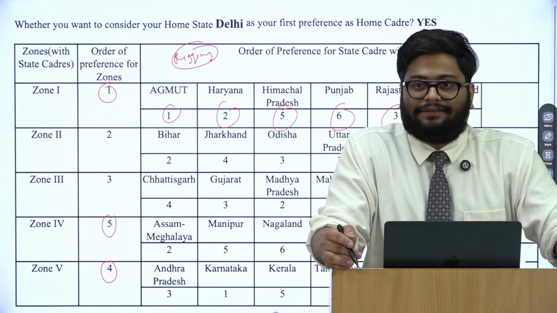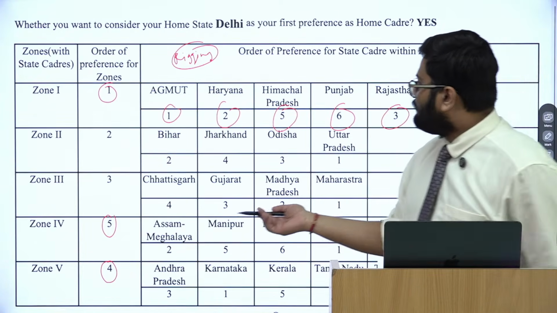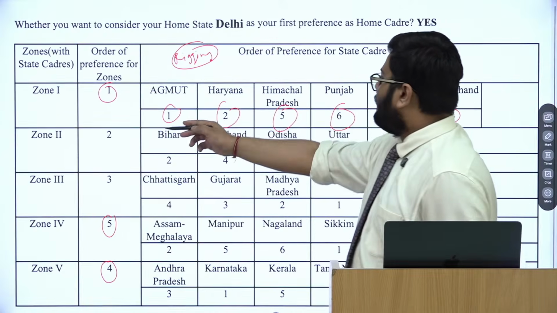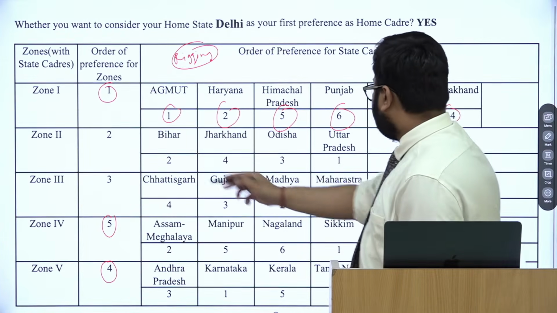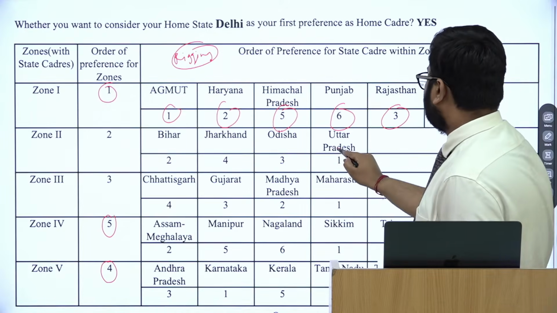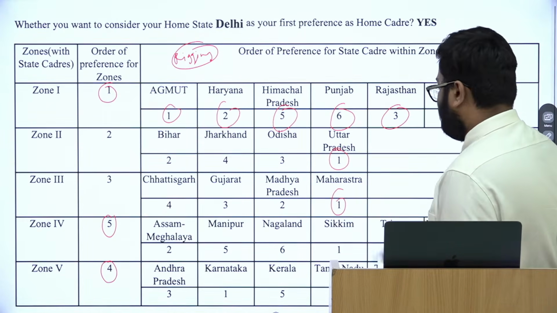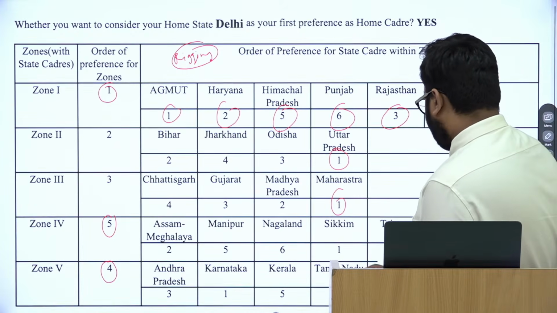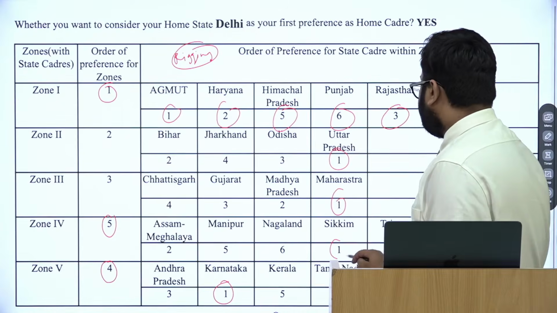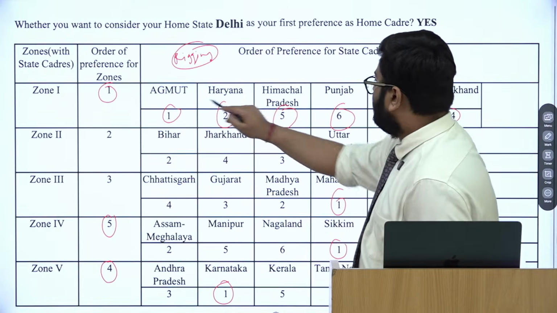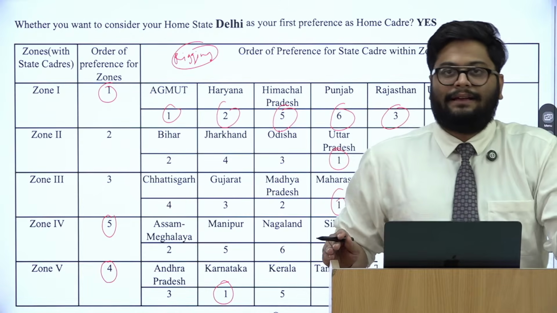Since 2017 it was happening, and UPSC decided to change this. And within this, how my allocation was happening. So in my first zone, if I had put AgMet as first, I would be considered into AgMet. If not, then my second preference in zone 2 is UP, then I will be considered into UP. Then in zone 3, Maharashtra. Similarly, then in zone 5 was my fourth preference. I would be preferred into Karnataka, then Sikkim. And if I don't fall into one, then similarly second, third, and so on and so forth. So this was happening previously.